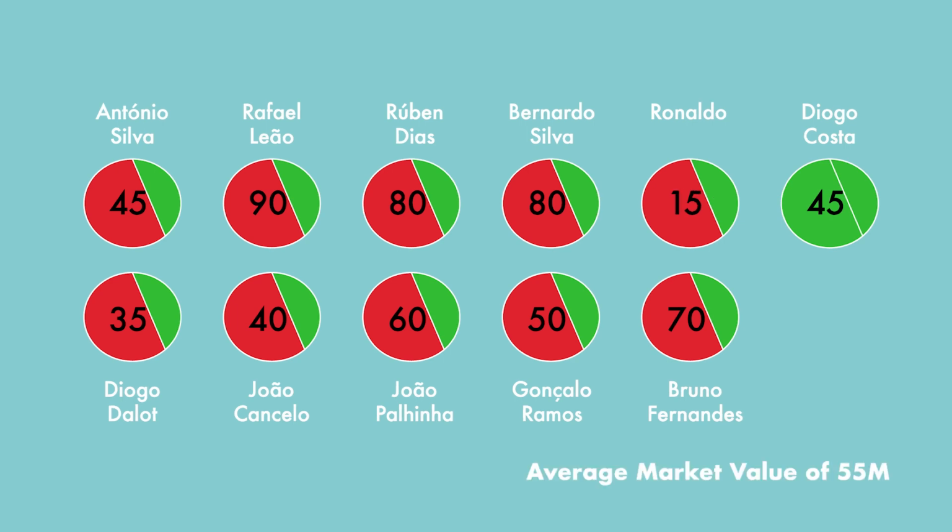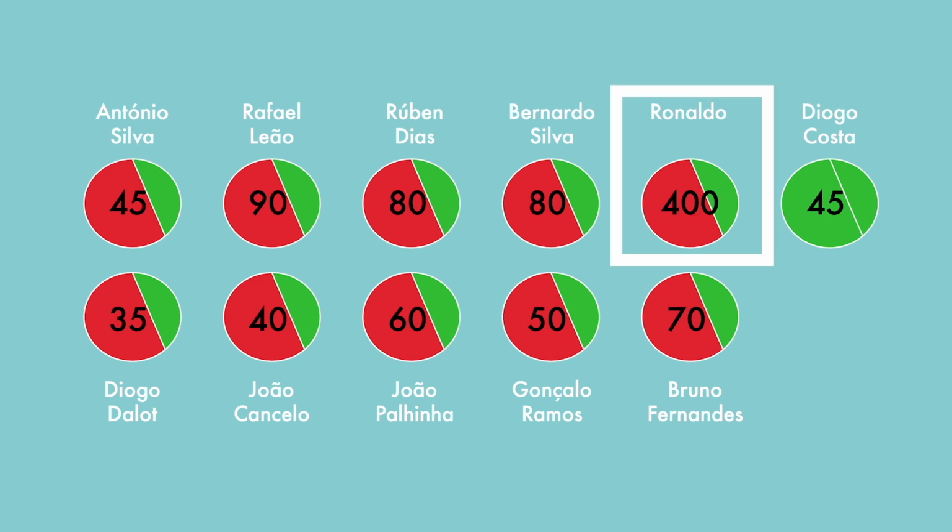But let's analyze two scenarios. In the first scenario, in which Ronaldo is worth 15 million, we have an average market value of 55 million, a realistic value. However, in the other scenario of 400 million, we have an average of approximately 90 million, which is very high and reflects the extreme value of 400 million. 90 million is not at all what we expected for average market value.